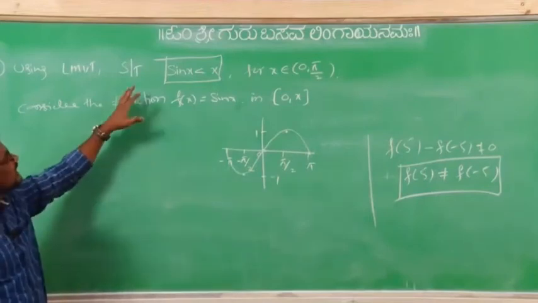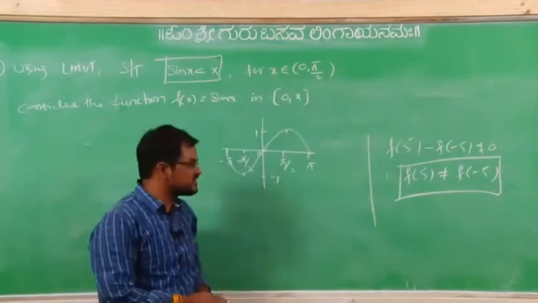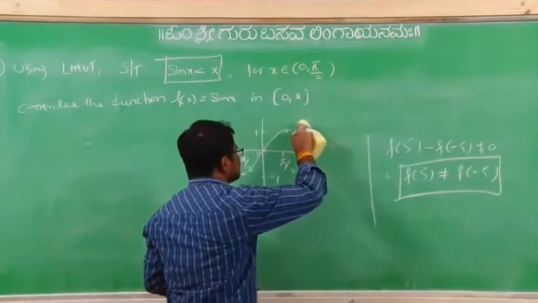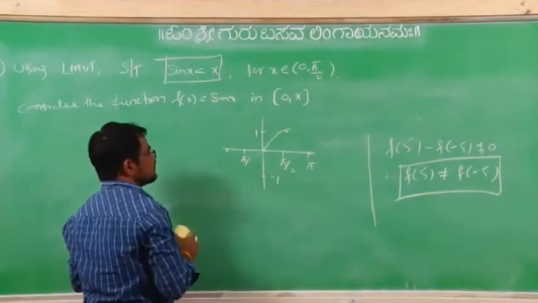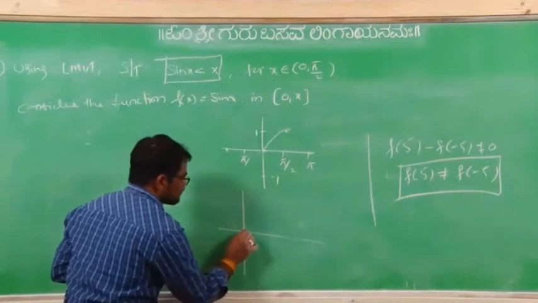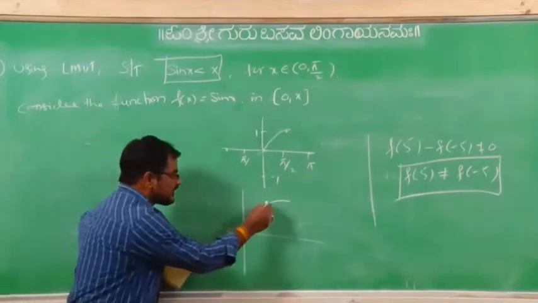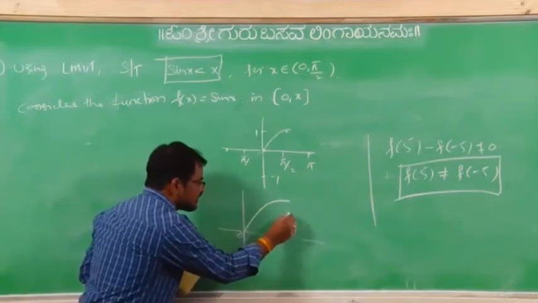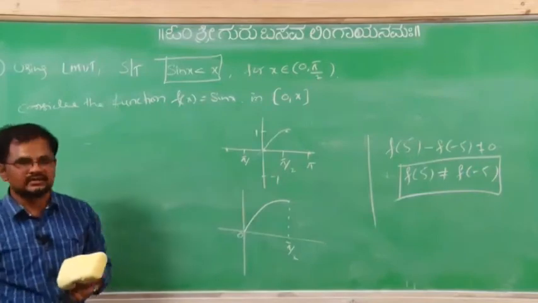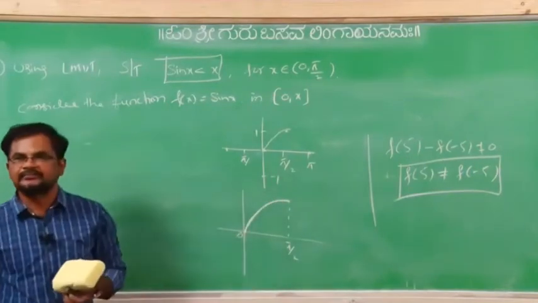But we have to identify sin x is less than x in this interval only, from where to where? Up to here only. If you take one more graph like this, here 0 is there, here pi/2 is there. Here it is a smooth curve only.